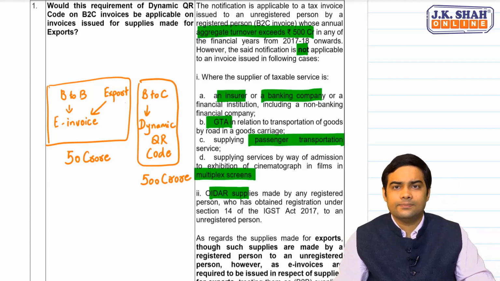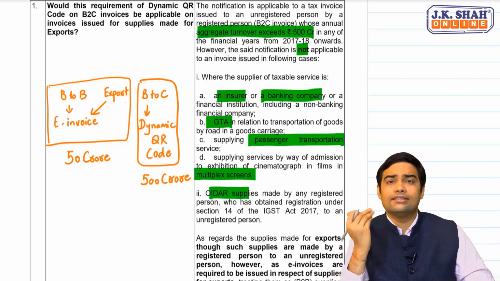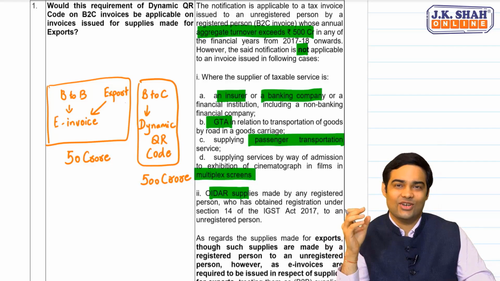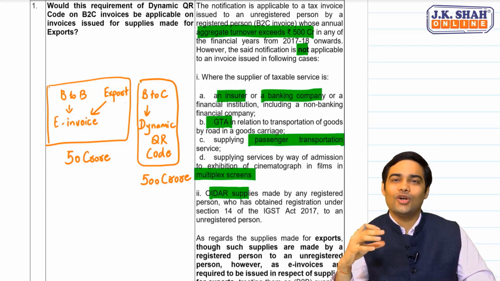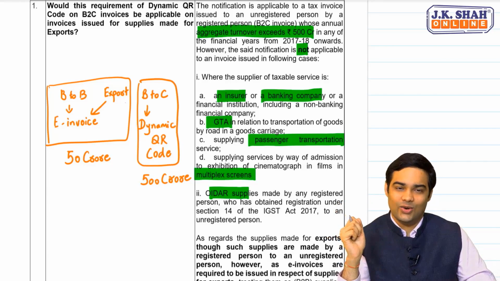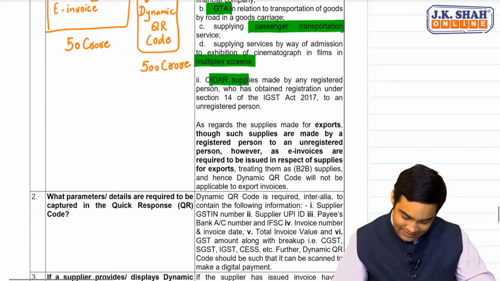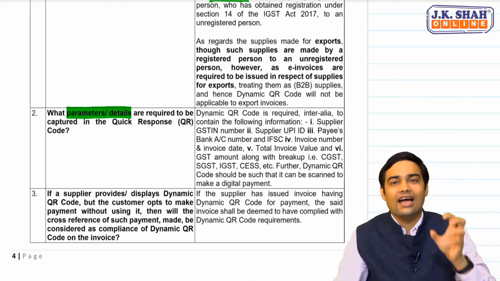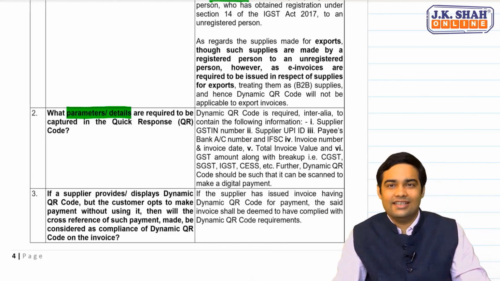Clear with this? There were other issues being faced as to what else needs to be there on a dynamic QR code, what would lead to non-compliance, what would be regarded as compliance of dynamic QR code. Let's see. The next question which was asked was, what are the details which are required to be captured in that dynamic QR code?